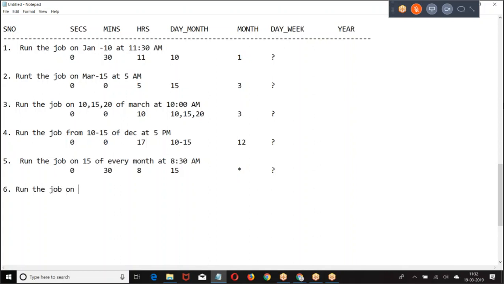Run the job on every Friday. Now, write this. What does Friday mean? Sunday is 1, Saturday is 7, so accordingly Friday will be 6. Run the job on every Friday at 10:30.